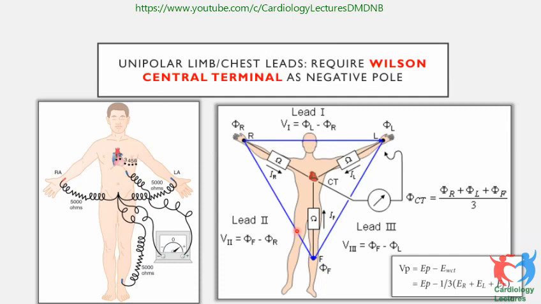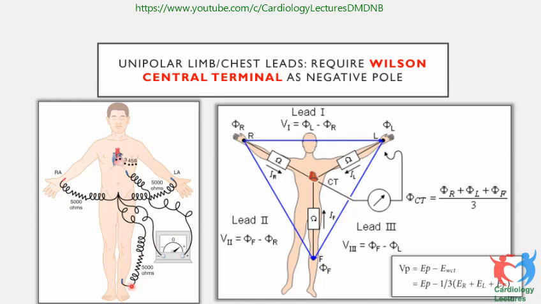Okay, so Wilson Central Terminal was calculated to see the unipolar leads. For example, you have to measure the chest leads. As you all remember, all the chest leads are unipolar leads, not bipolar leads. Unipolar means one positive and negative is ground. So how do you make ground in an ECG machine? What you do is you take the patient's limb leads and connect them to the negative terminal of the galvanometer or the ECG. That is taken as the ground. So that becomes your ground voltage, that becomes your negative.